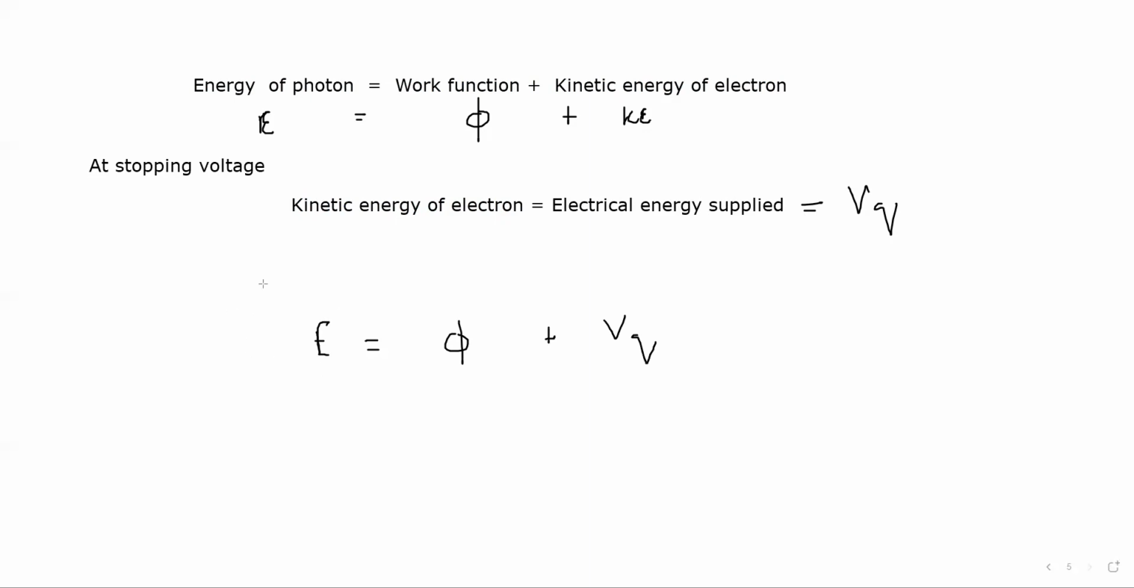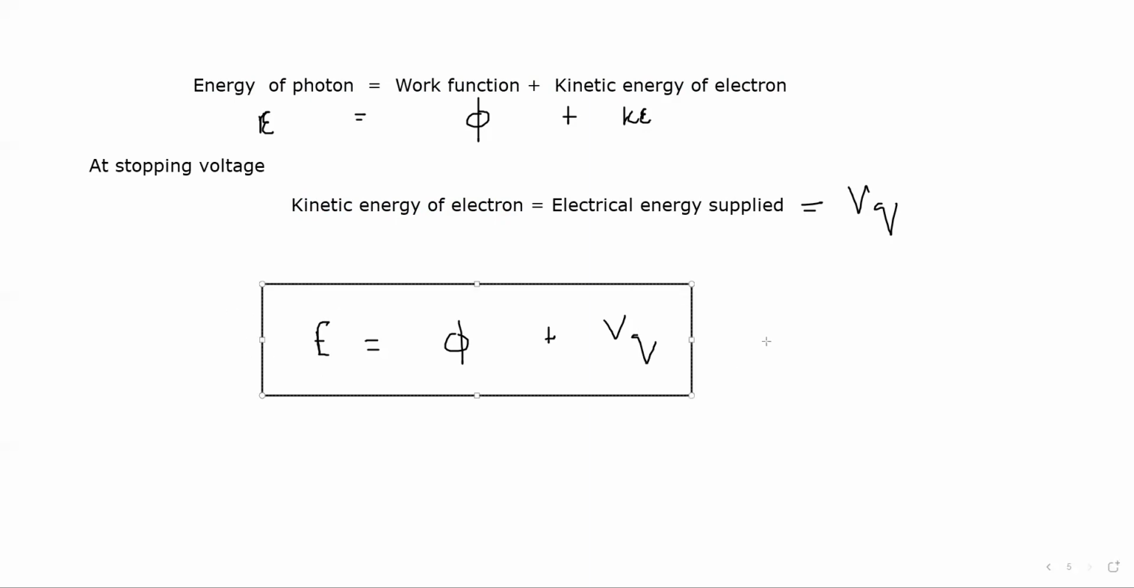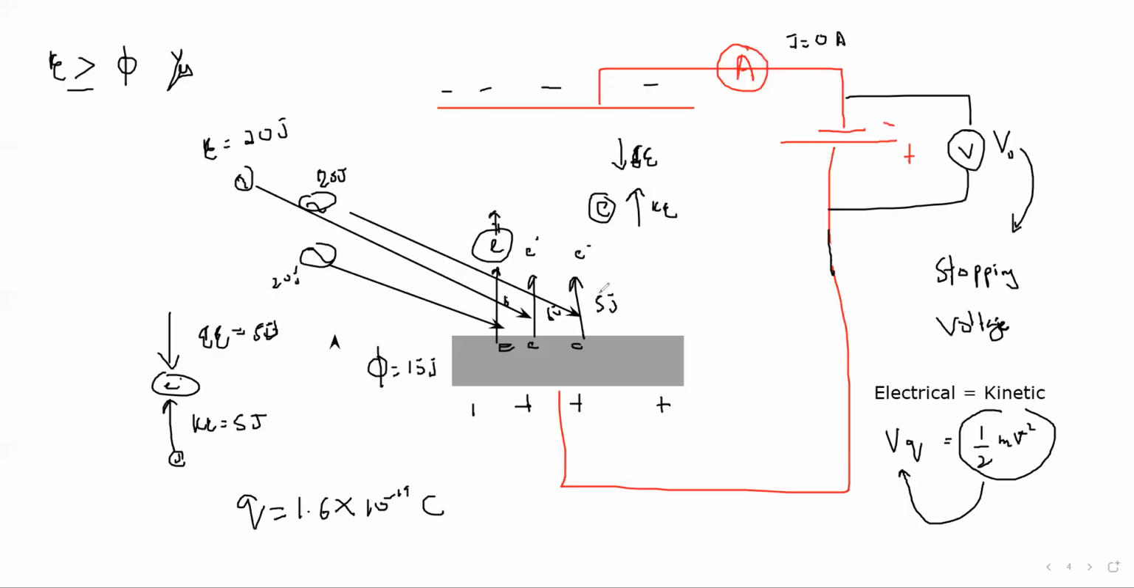Now practically, we can use this equation easily as compared to the kinetic energy. One reason for that, because practically it's difficult to find speed of electron, and it's easy to find the voltage at which the electron is being stopped. Is it clear, this part, the concept of the stopping voltage and the equation, how it is modified?